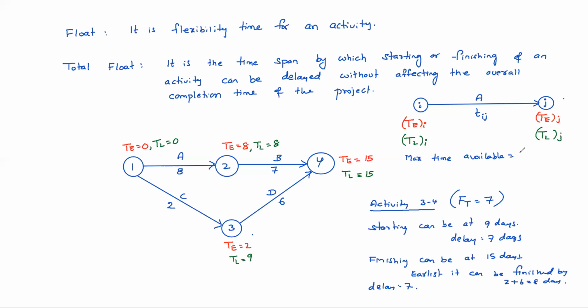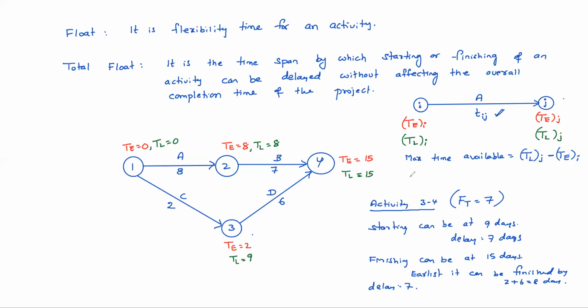So the maximum available time is TL of j minus T of i. The required time is the duration Tij. The difference is the total float.